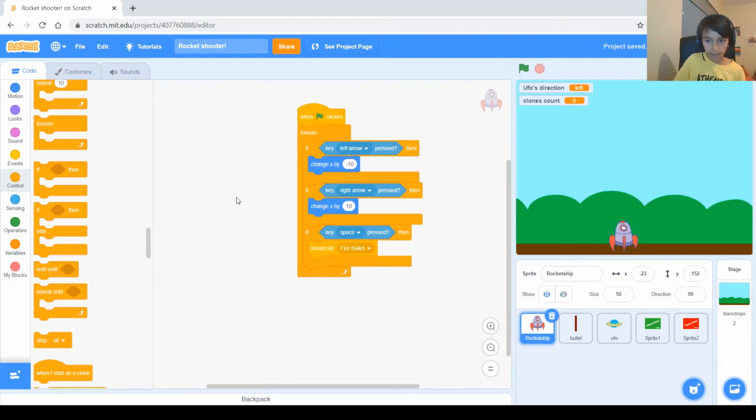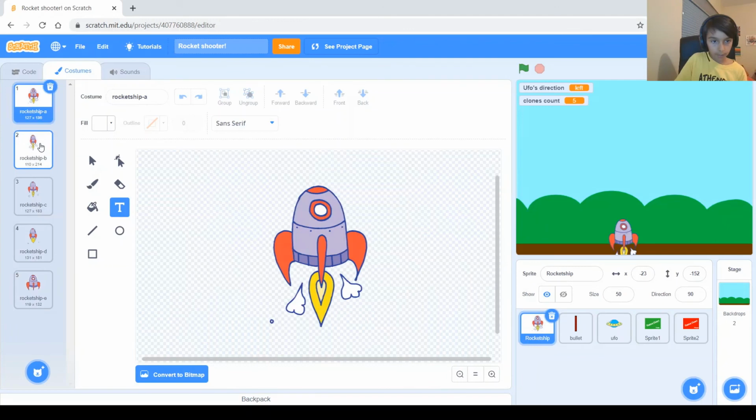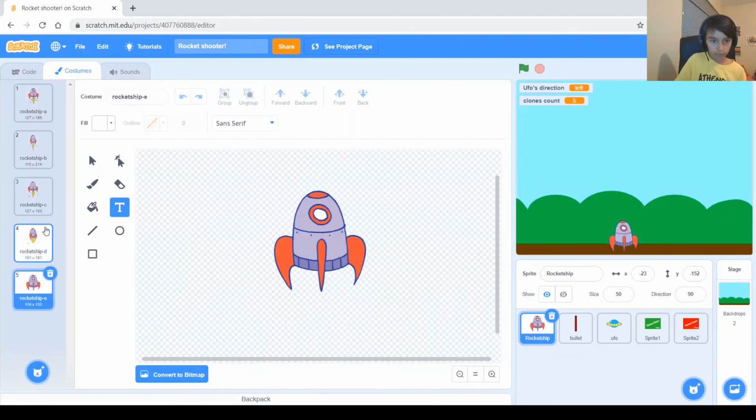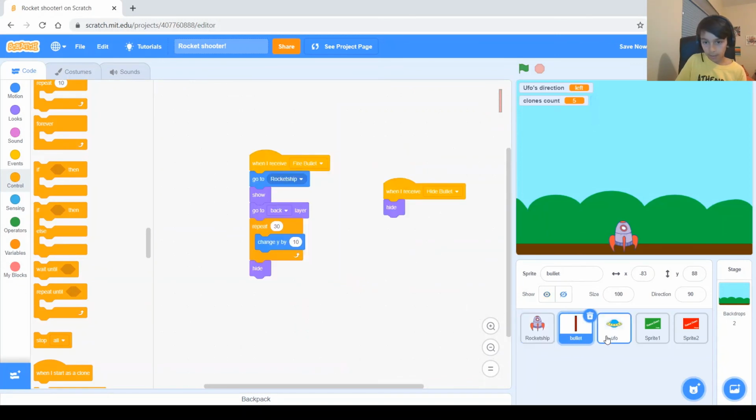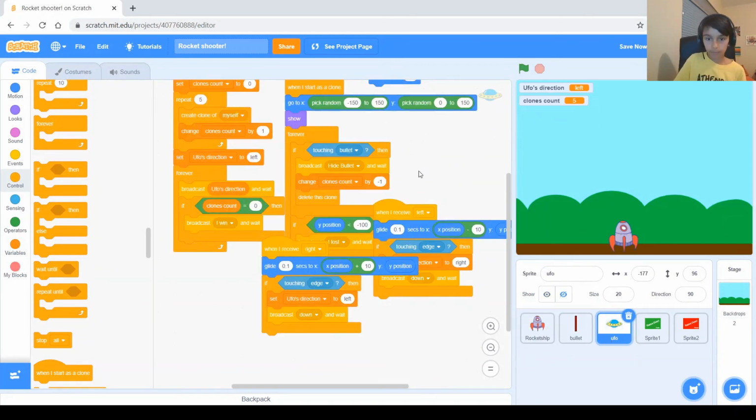And you can try some new things out. Like here you can animate the rocket because it has other costumes. You can make it look like it's blasting off or something. And you can do all sorts of things like make it go quicker or slower. So yeah, that's basically it.